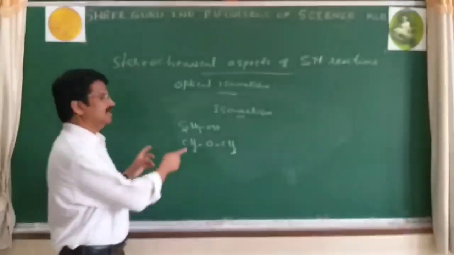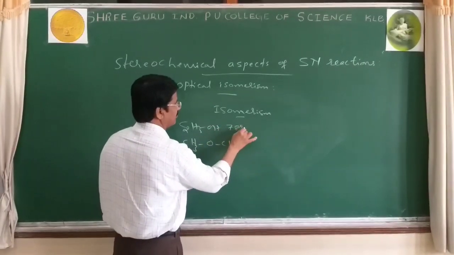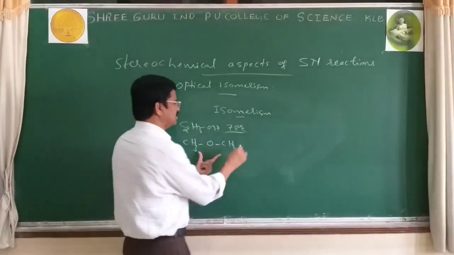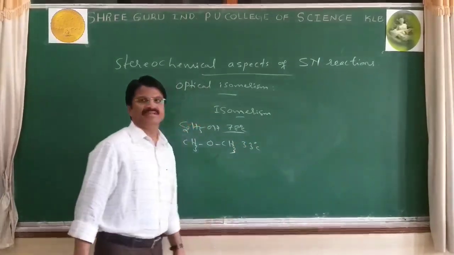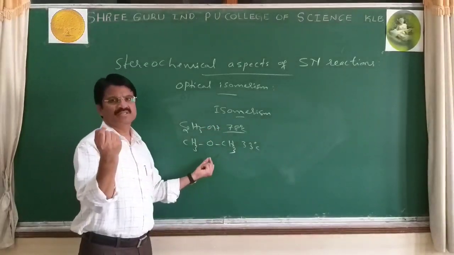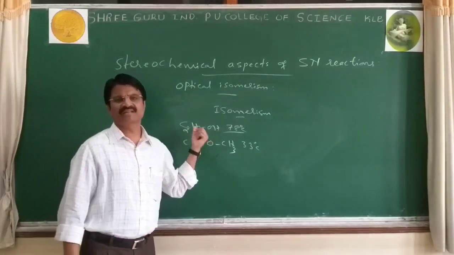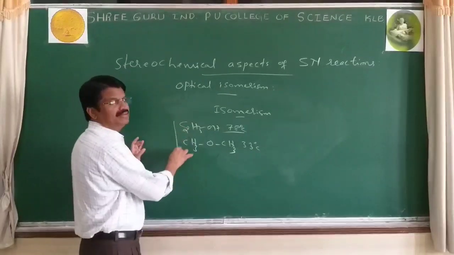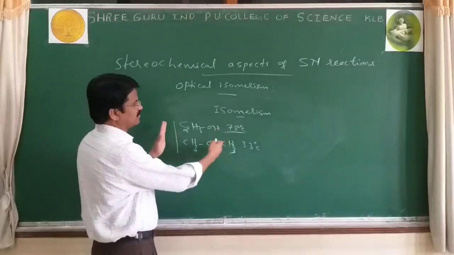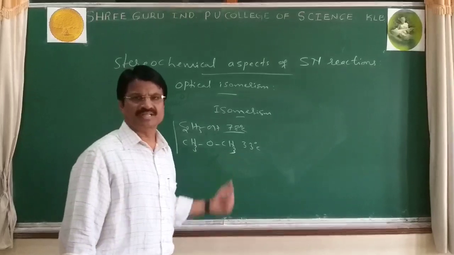But in general, they differ by physical properties such as boiling point of ethyl alcohol 78 degrees and dimethyl ether 33 degrees. They differ by physical property and even chemical properties like with sodium metal. Sodium plus ether, no reaction. Sodium plus alcohol, reaction occurs liberating hydrogen gas. So chemically, physically they differ and they have same molecular formula, and the study of such compounds, or the phenomenon, is called isomerism.